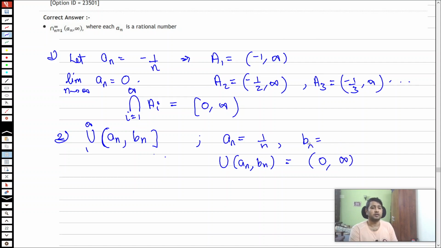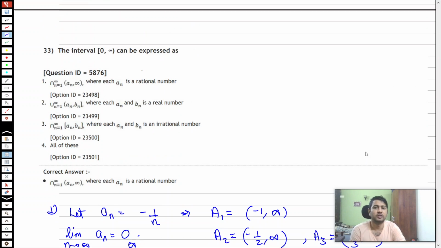So b_n is equal to 1 plus n. In this case it will be open 0 to infinity, so it cannot become closed. This arbitrary union of open sets will never become closed.